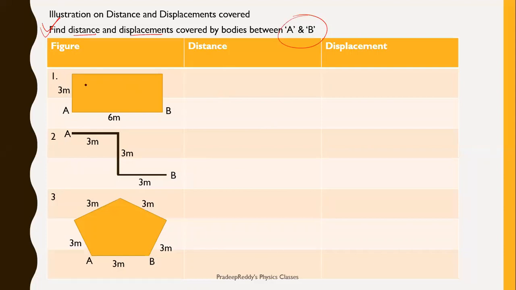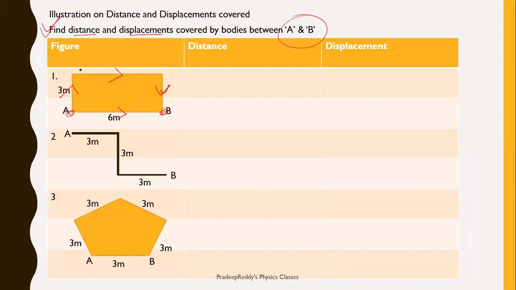Now, in the first figure, the body is going, this is one way it can travel, and this is another way it can travel. From position A to position B, the length from here to here is given as 3 meter, from here to here 6 meter, and obviously this also will be 3 meter.